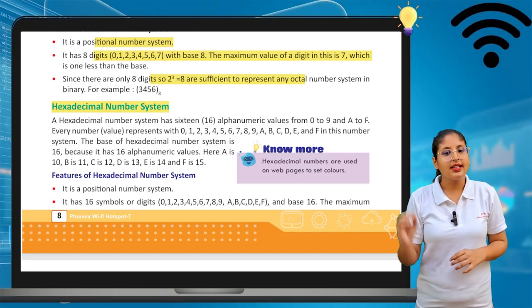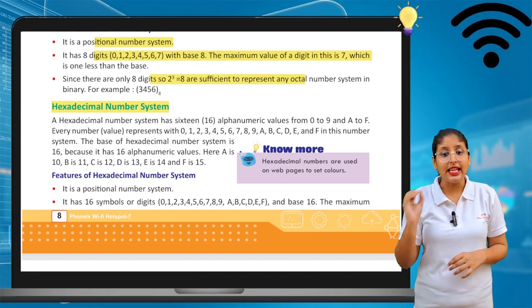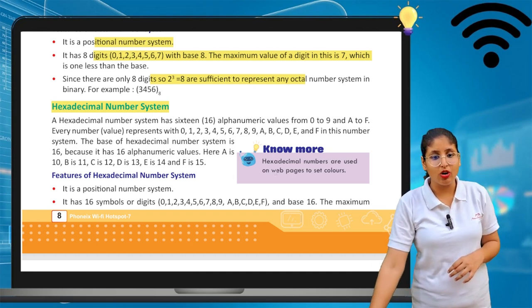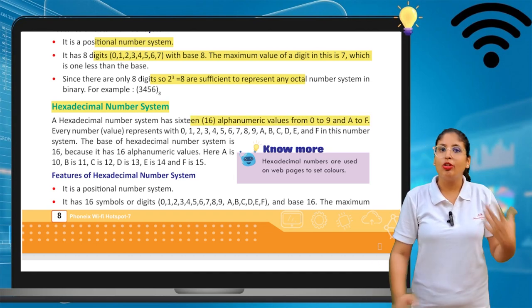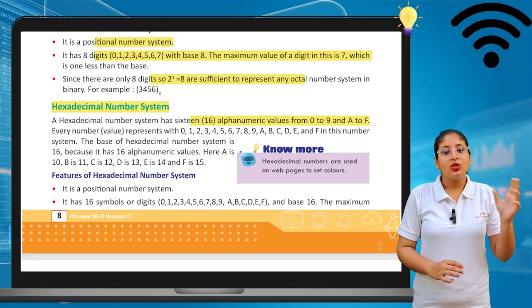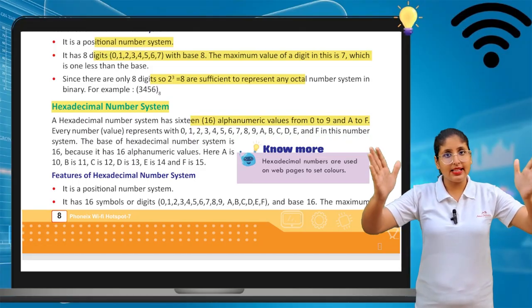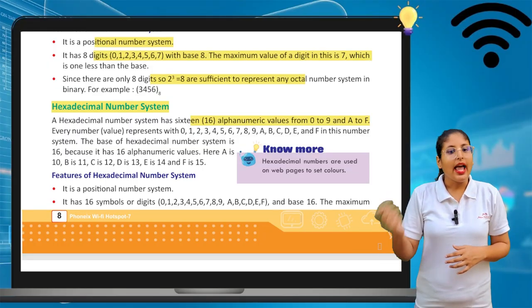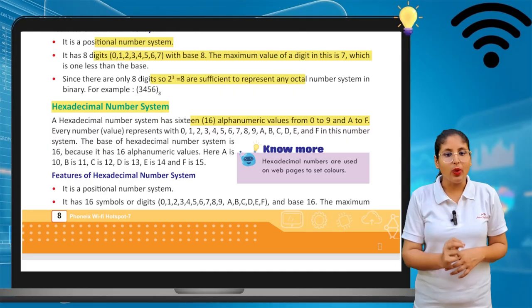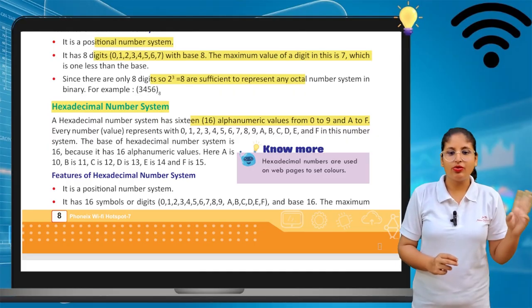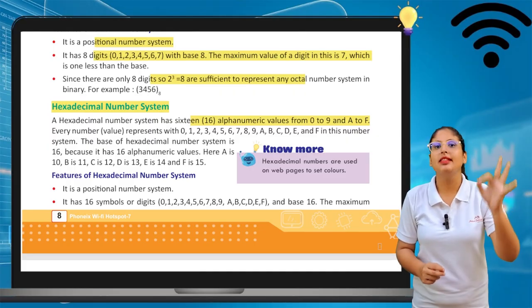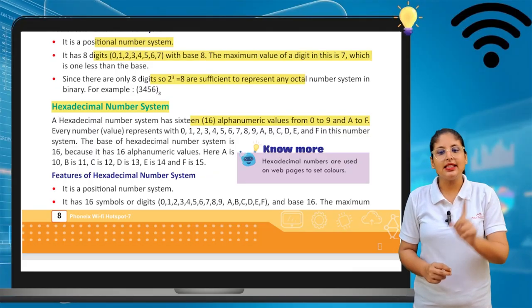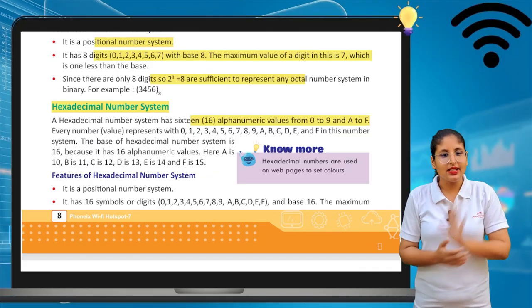A hexadecimal number system has 16 alphanumeric values because it has alphabets and numerics in it. 0 to 9 is the numeric value and A to F is the alpha value. Every number value is represented with 0, 1, 2, 3, 4, 5, 6, 7, 8, 9 and A, B, C, D, E, F in this number system.